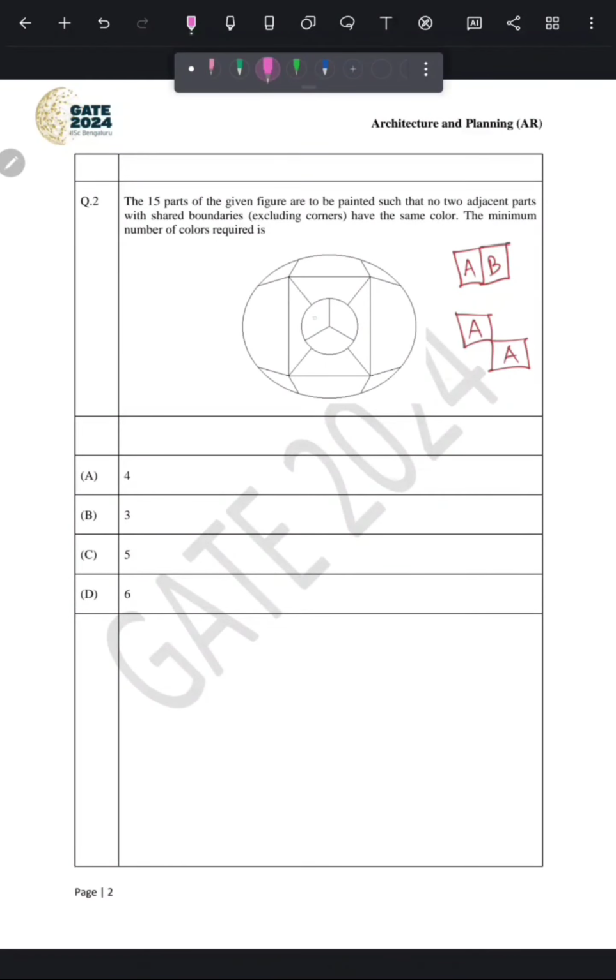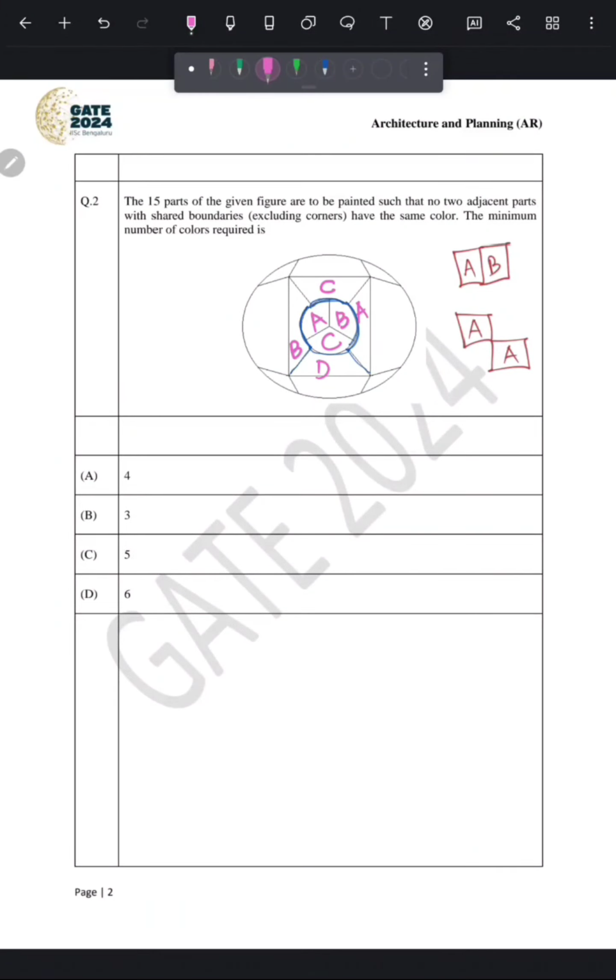So we will first fill this circle with color A, then this with B and this with C. Now this part is sharing a boundary with A and B, so we can paint it with C. These parts are sharing a boundary with A and C, so we can fill them with B. Also this part is sharing a boundary with B and C, so we can fill it with color A. Now this part is sharing a boundary with B, C and A, so we have to take a different color, and we will fill it with color D.